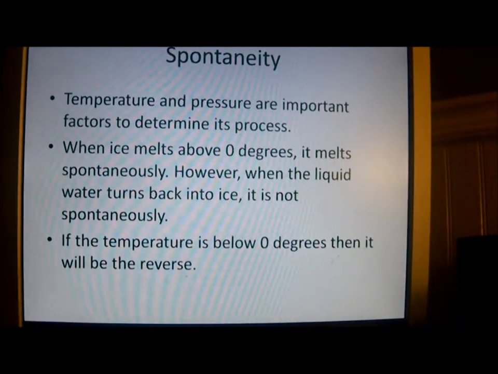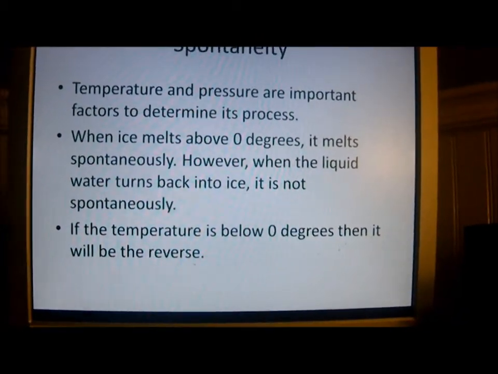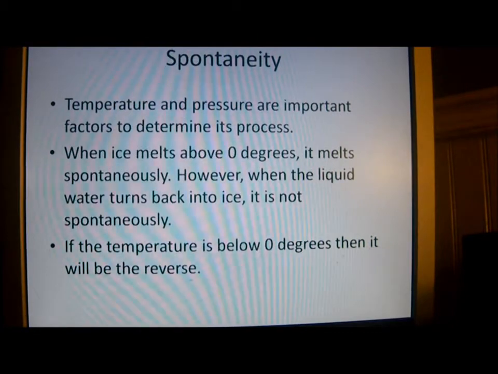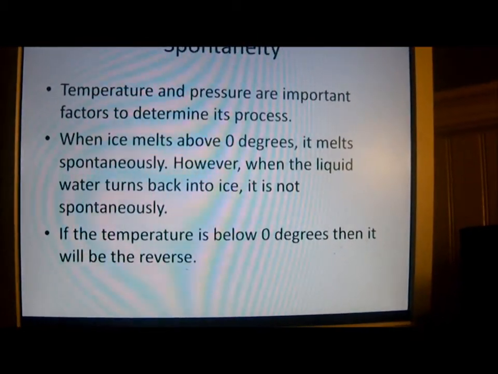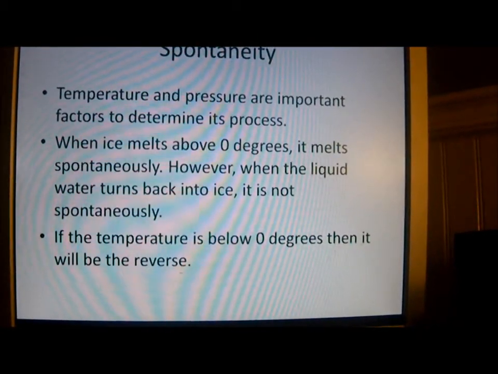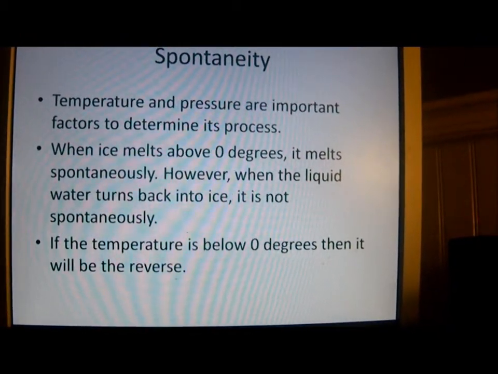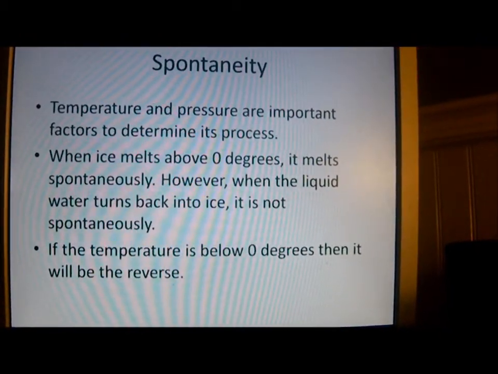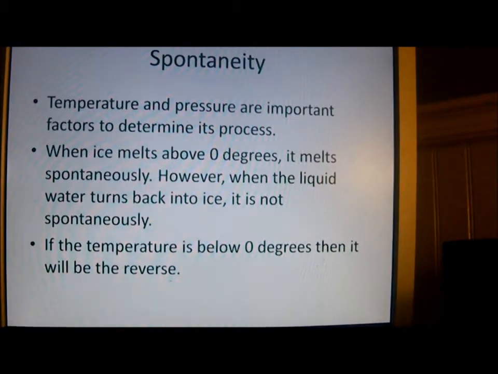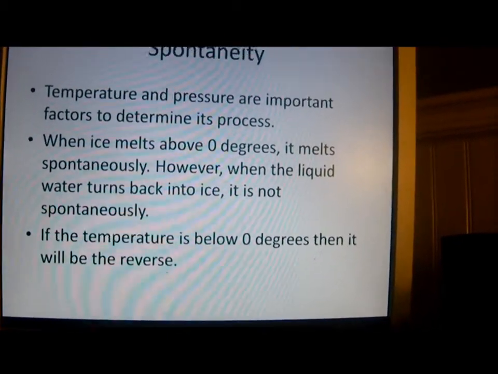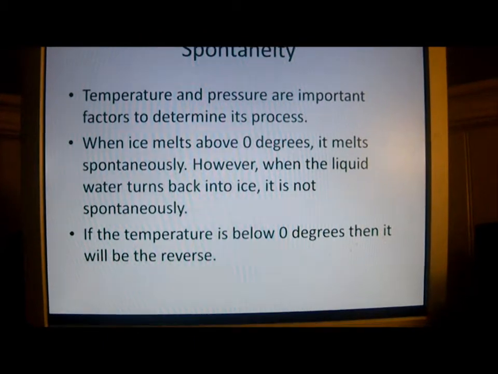But if it was below 0 degrees, then that will work, because then ice turning into water would be non-spontaneous because it's too cold.